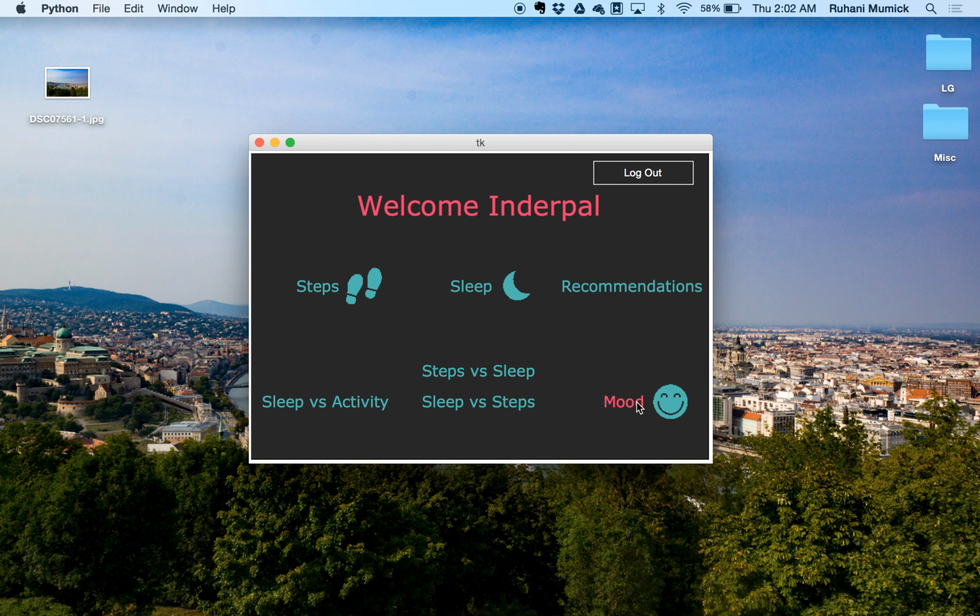Now you can move on to do mood, and mood is actually not stored on the Fitbit website, so all of this information will be stored on the application itself and then remembered for each user so that all of that data is there every time the same user logs in.